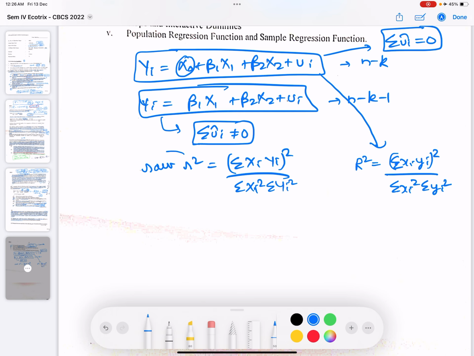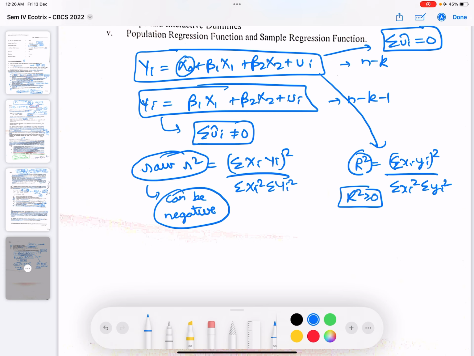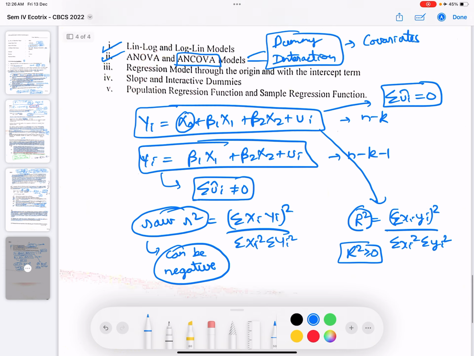And this raw r square can be negative, whereas this r square is always greater than or equal to 0. So r square can be negative when we have a model without an intercept.